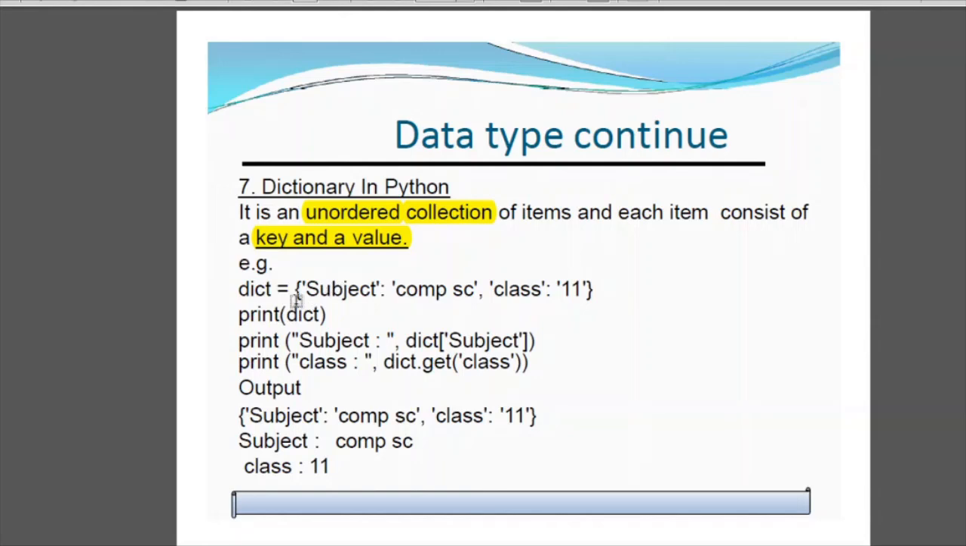For example, I am defining a dictionary here. So subject is computer science and class is 11th. So when I print this dictionary, the output will show me the complete values of dictionary with key and value both. Key and value both will be printed. But if I write print dictionary subject, what will it print? It will print computer science. And if I say print class, then it will print the value stored in that key. If I ask to print the value, I can directly give the key and it will print the value.